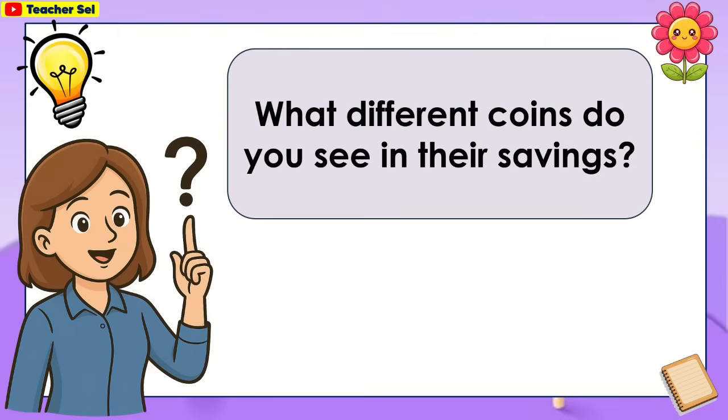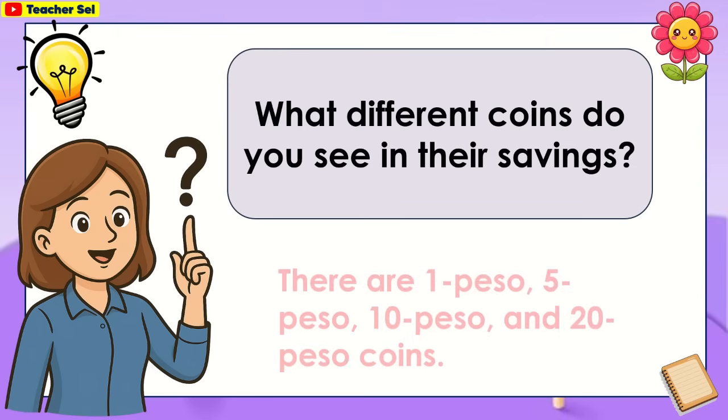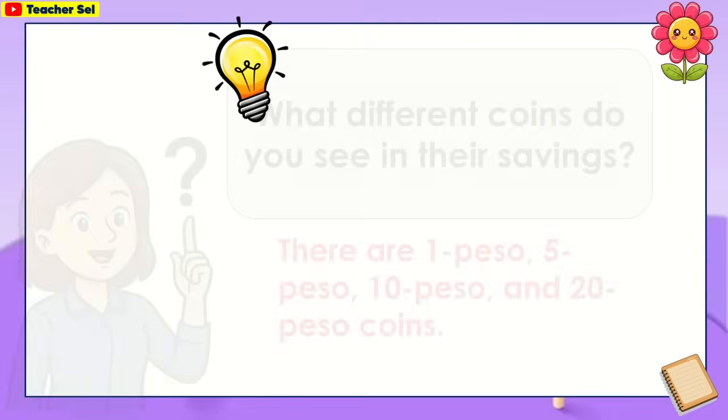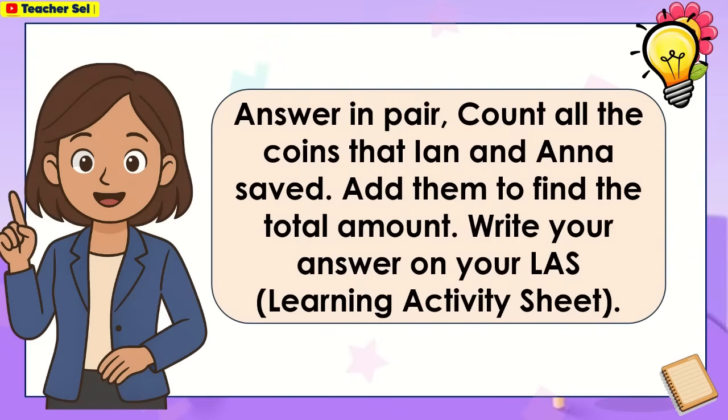What different coins do you see in their savings? There are 1 peso, 5 peso, 10 peso, and 20 peso coins. Answer in pair. Count all the coins that Ian and Anna saved. Add them to find the total amount. Write your answer on your last learning activity sheet.